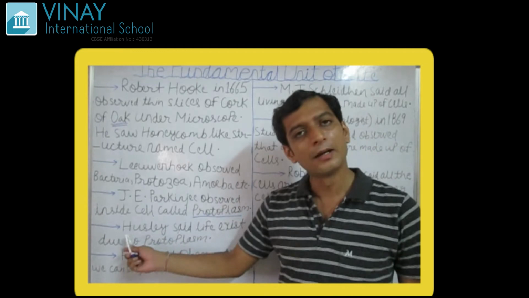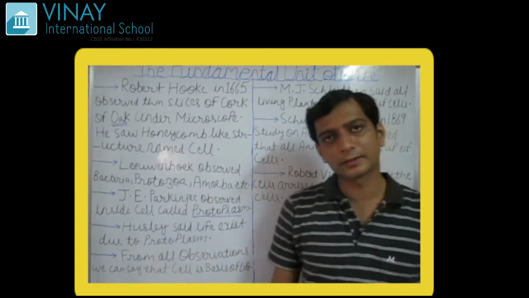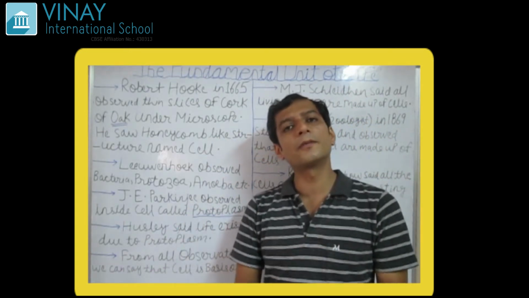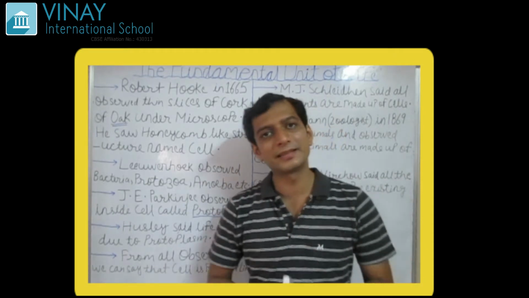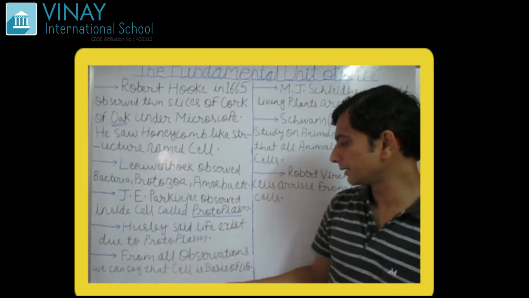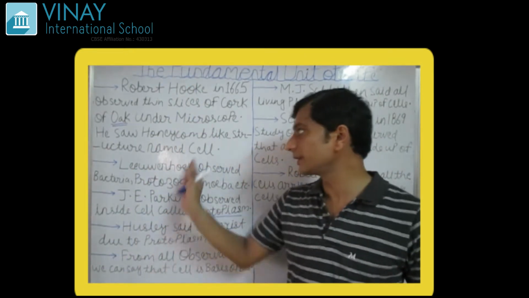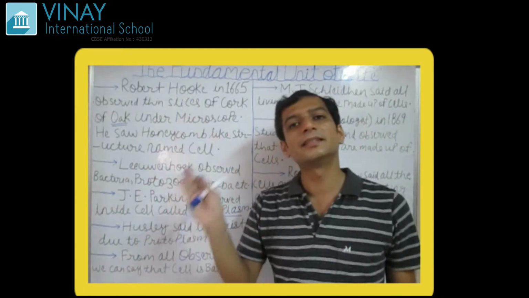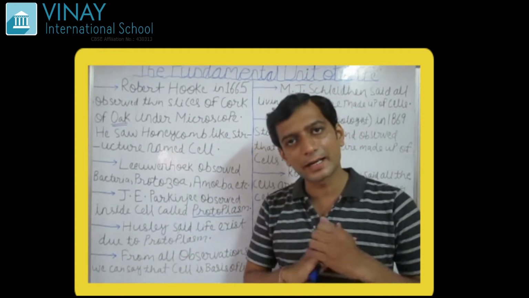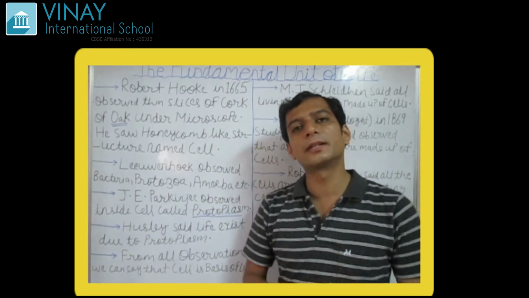Next is Huxley. What did Huxley do? Huxley said life exists due to protoplasm. So Huxley said the life exists because of the protoplasm present inside the cell. Okay. Next, from all observations, we can say that cell is the basis of life. All the observation which we have seen here, this indicates that the cell is the basic unit of life. The cell is that unit or that part due to which the life exists on the living organism.